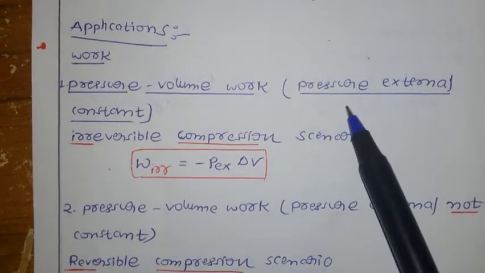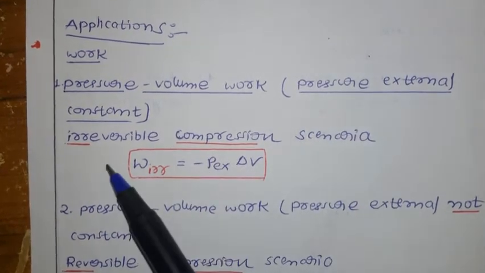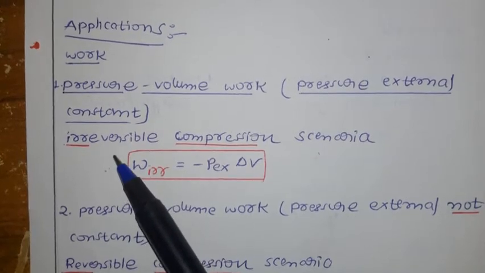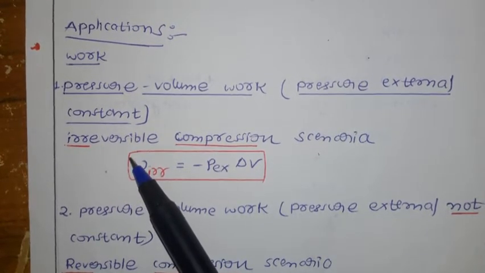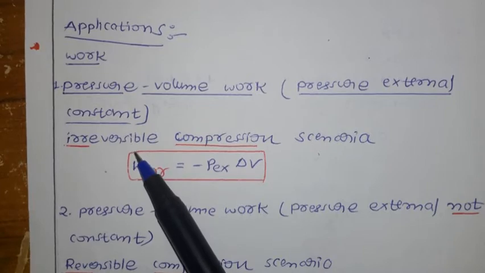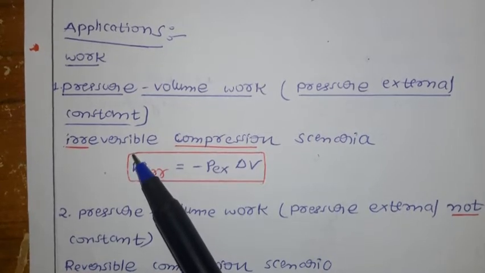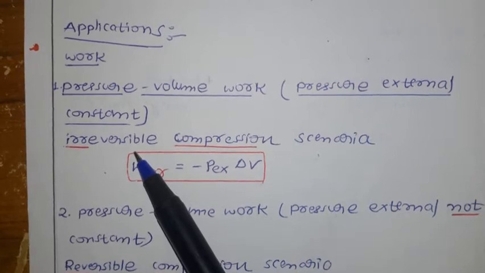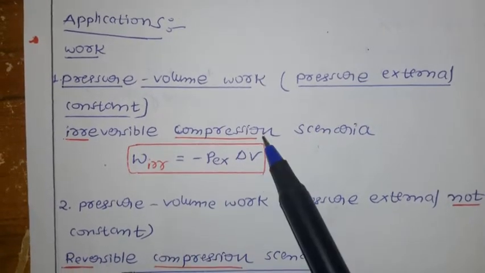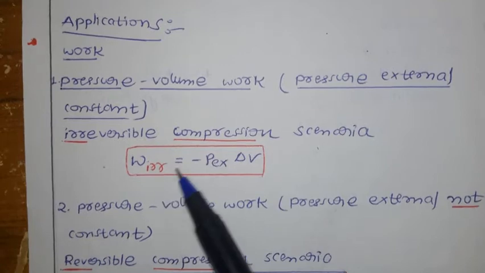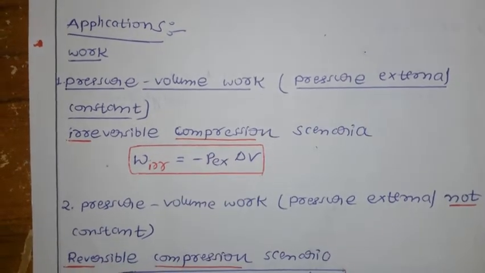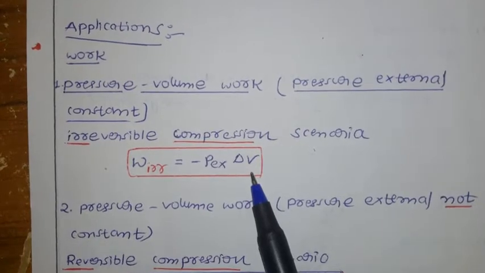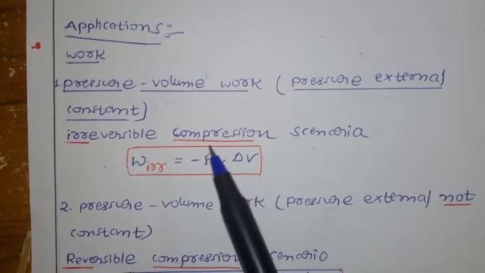Here we are talking about the first case: external pressure is constant, and it is an irreversible compression. We already discussed reversible and irreversible processes. If a process is reversible, it can be reversed at any stage; if it is irreversible, it cannot be reversed. For irreversible compression the formula is W irreversible equals minus P external into delta V, where P external is the external pressure.